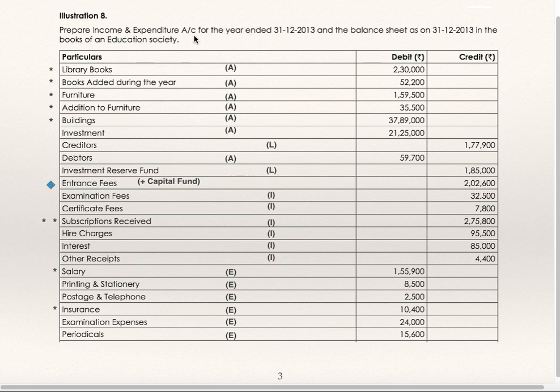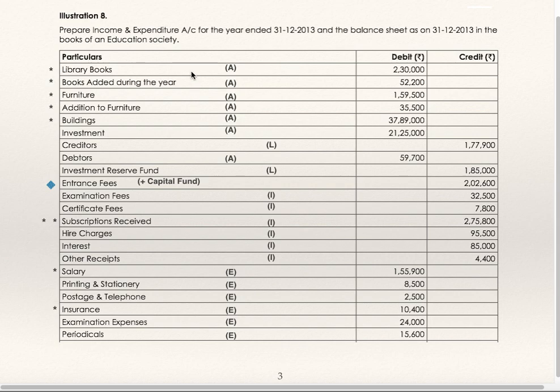Illustration 8. Prepare income and expenditure account for the year ended 31st December 13 and balance sheet as on 31st December 13 in the books of an education society. So you are supposed to prepare income and expenditure account and balance sheet, and the trial balance is given. Whatever is in the debit column will be shown either on the assets side of the balance sheet or as expenditure. Whatever you will get in the credit column will be shown either as liabilities in the balance sheet or as income.